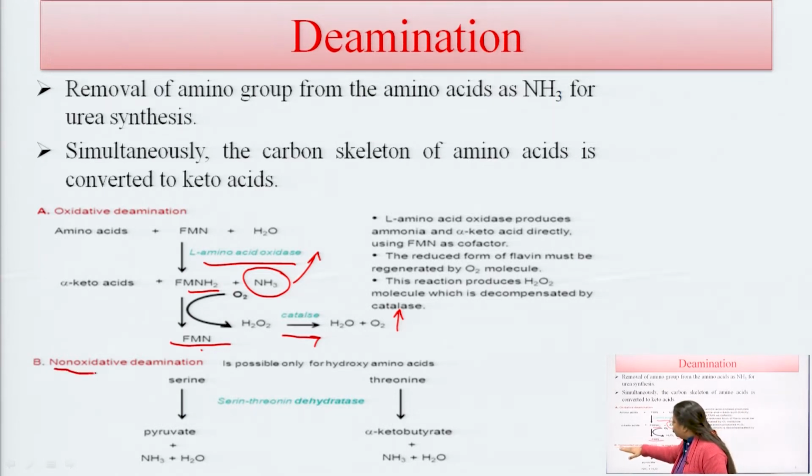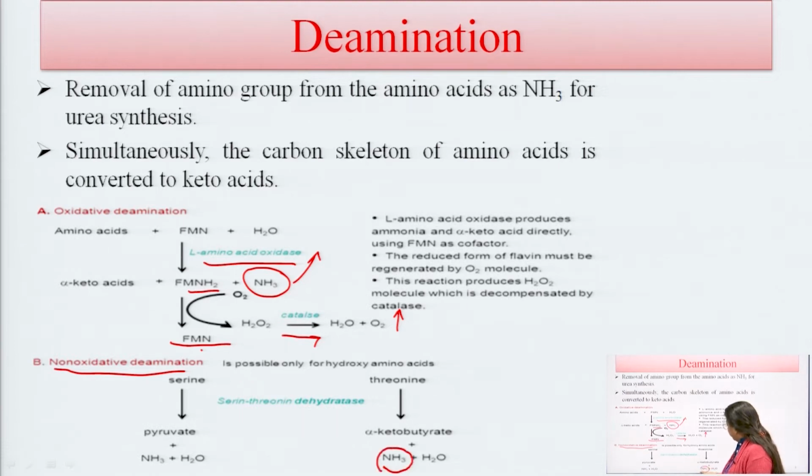In non-oxidative deamination, no oxygen is used, and this reaction occurs in amino acids that have a hydroxy group in their structure, like serine and threonine. Serine is converted into pyruvate with removal of ammonia and water, and threonine is converted into beta keto butyrate with removal of ammonia and water. Serine threonine dehydratase is the enzyme used for the removal of ammonia.